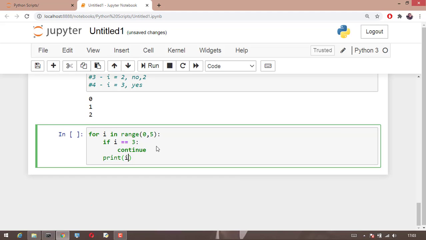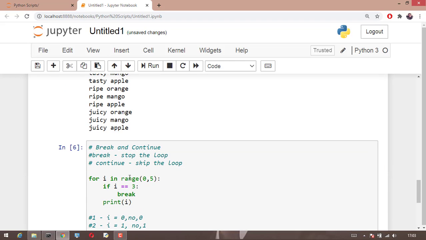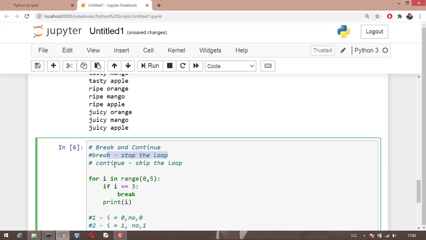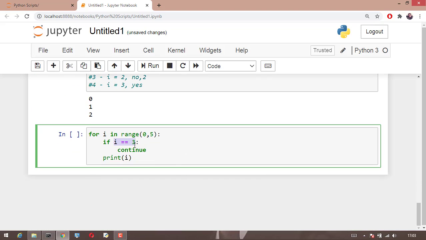Now what happens? As we know that break statement stops the loop, continue statement skips the loop. Means when I equal to 3, it sees continue. When it sees continue, the loop will skip I equal to 3 and it will directly go to I equal to 4. So it will not even print I.